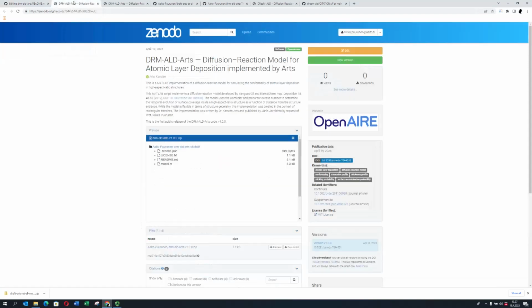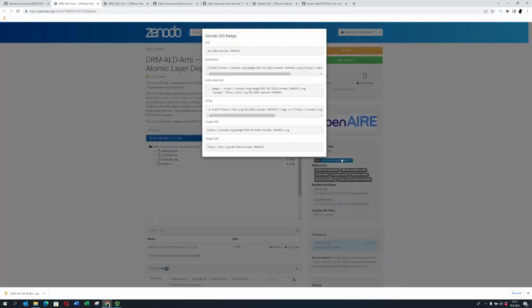It's this. Yes. And then click on this badge here. This? Yes. Click, yeah. And then here this HTML. The whole line. Copy it. Yeah.